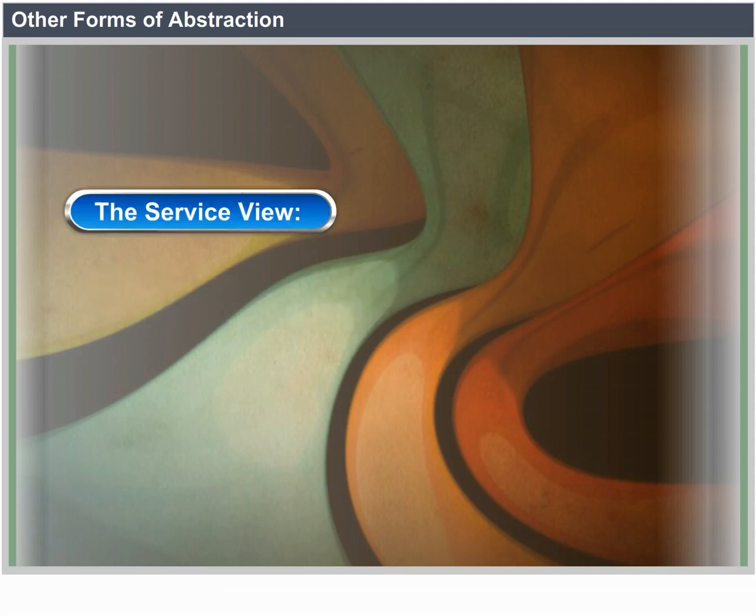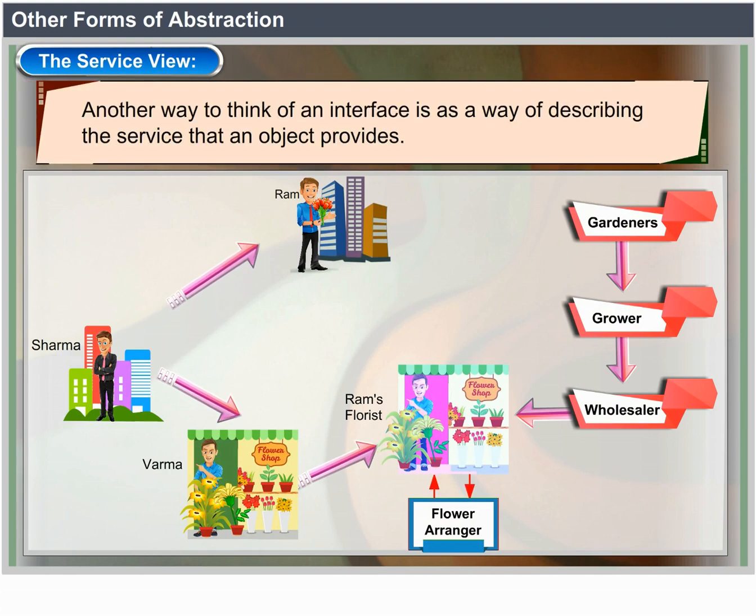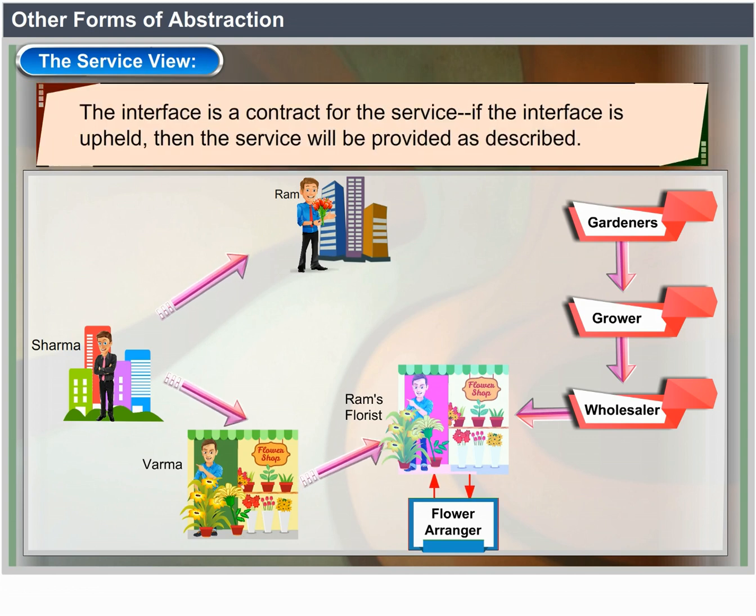The service view. Each member of the community of the florist example is providing a service that is used by other members of the group. Another way to think of an interface is as a way of describing the service that an object provides. The interface is a contract for the service. That is, if the interface is upheld, then the service will be provided as described.